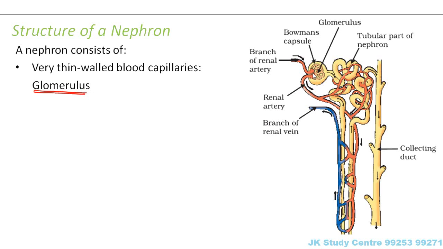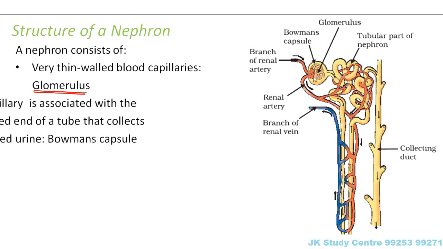The arteries which bring this blood containing wastes and excess water from different parts of the body form very thin blood capillaries known as glomerulus. You can see these are the arteries, this red blood which is carrying the oxygenated blood. This blood containing waste products is brought here and forms thin walled blood capillaries known as glomerulus.